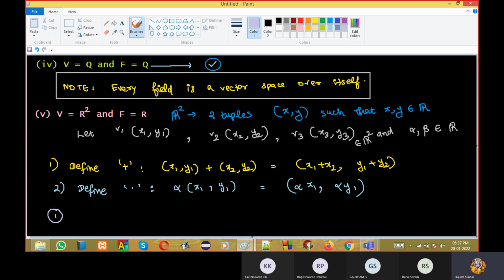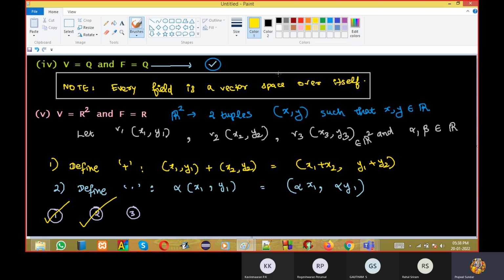What is the first property? The first property is closure. Commutativity is obviously satisfied, right? If you add this with this, it's the same, so no need to waste time writing all that. The first is satisfied. The second property, associativity, is also obviously satisfied, correct? Whatever order you add, associativity is satisfied.